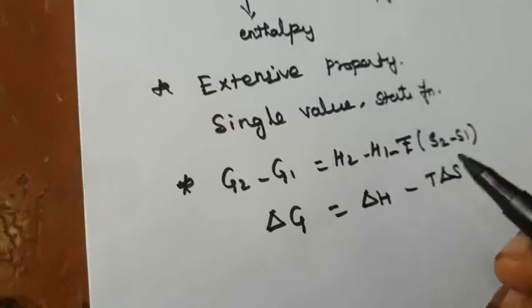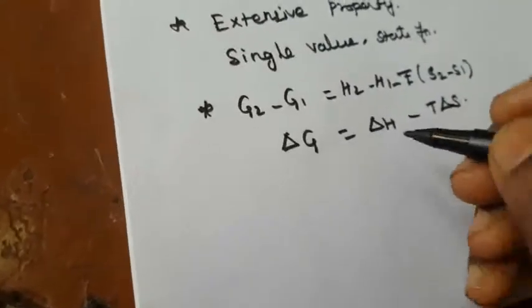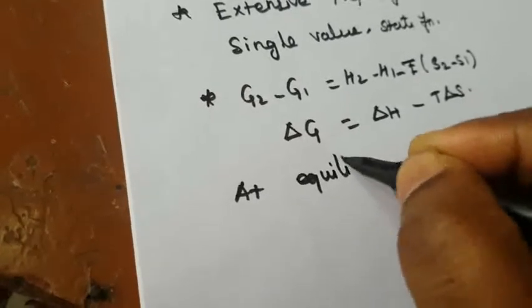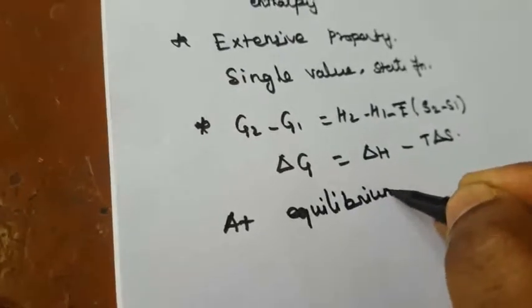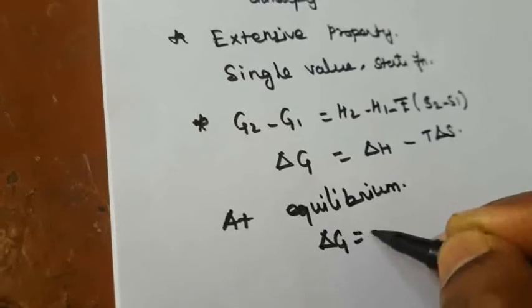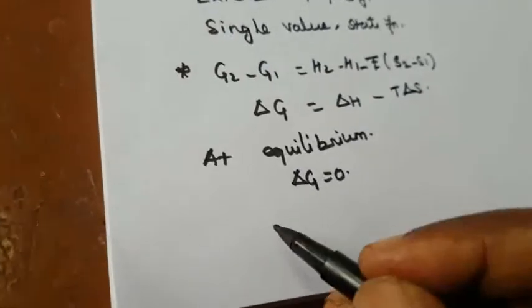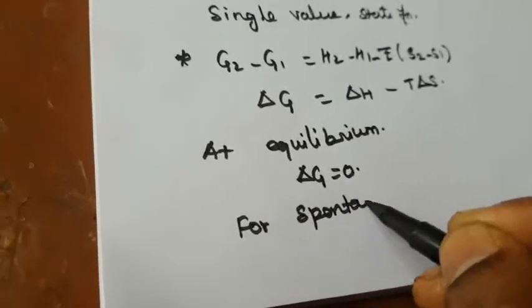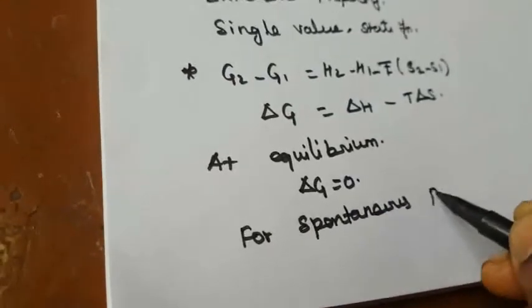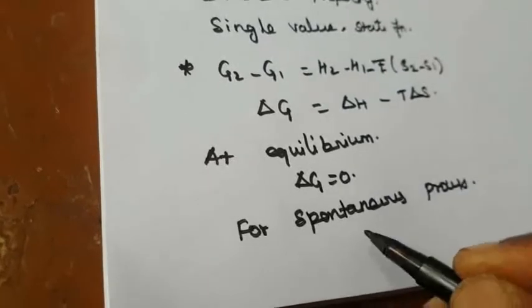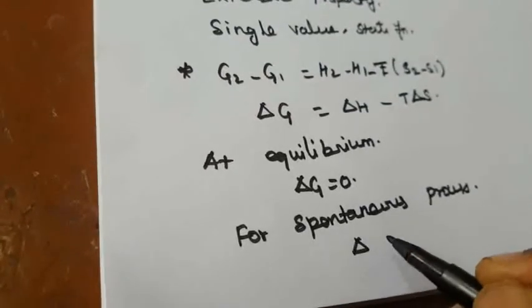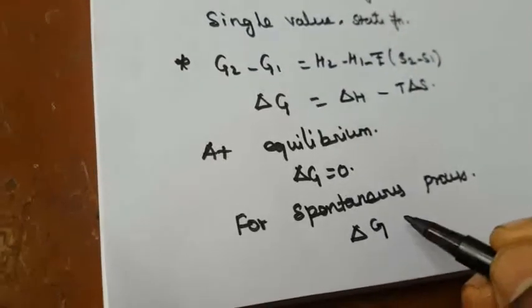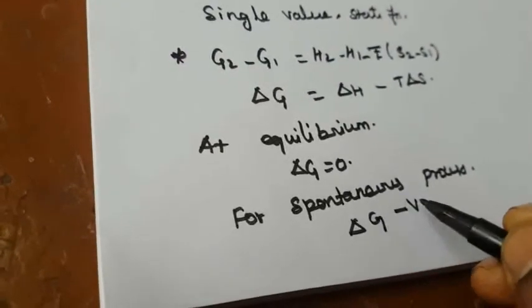So we already know that in this system, at equilibrium, delta G is equal to 0. For a spontaneous process, delta G is a negative value.